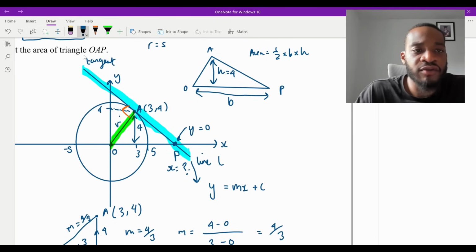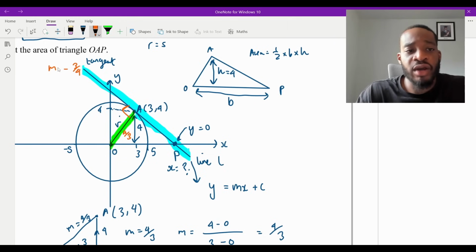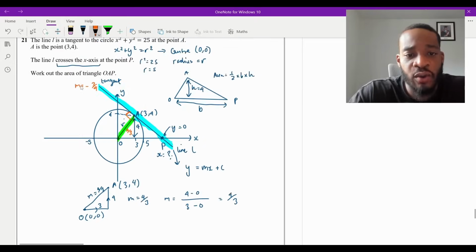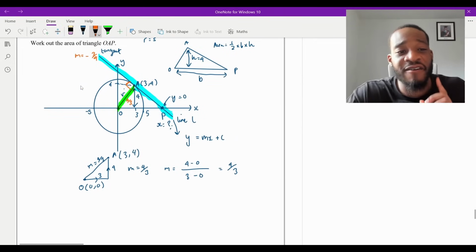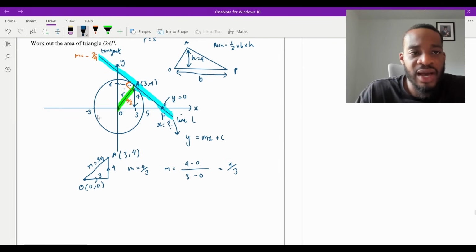Now, since the gradient of this one, I'll do it in this color here, this is 4 over 3. The gradient of this tangent line, which is perpendicular, is going to be the negative reciprocal, which is going to be negative, flip it over, 3/4. So I now know the gradient of the tangent. I can update the equation of line L. Remember, the key is to figure out what line L is, right? Now I can say, I write line L here. Line L, it's going to be y is equal to minus 3/4 x plus c.